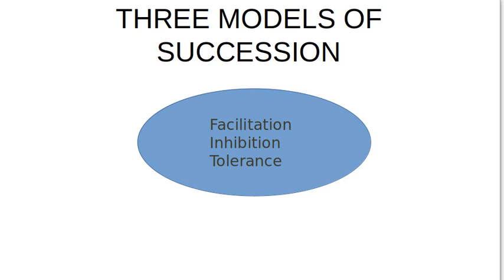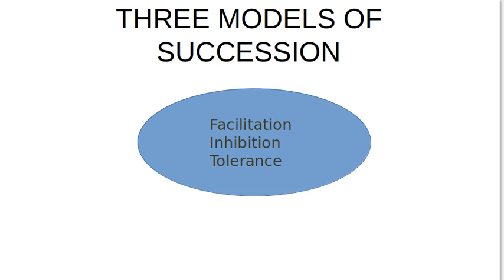The second one is inhibition, just the opposite of the first, inhibiting. Inhibition model of succession means that the pioneer species which will come will inhibit the other species which are coming. They will not ameliorate the soil conditions or the microclimatic conditions, they will not change the conditions so that they may facilitate the other species which will come on the later stages to come and grow. So this is known as the inhibition model of succession. The species will come and they will survive as per their own, you can say, caliber.